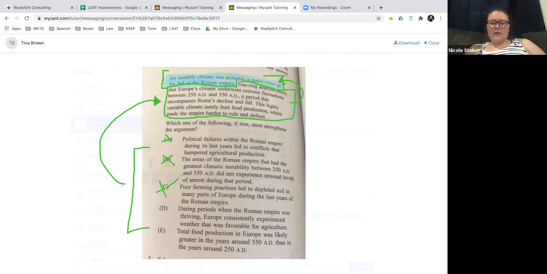E: Total food production in Europe was likely greater in the years around 550 than in the years around 250. No, because we're saying that it went down during that time. It could have been thriving at 250 and thriving at 550 and still been really down in between. So I think D is definitely our answer here, because it does strengthen the idea that whenever there is good weather and good agriculture, the Roman Empire was thriving. All right, I hope you found this helpful.